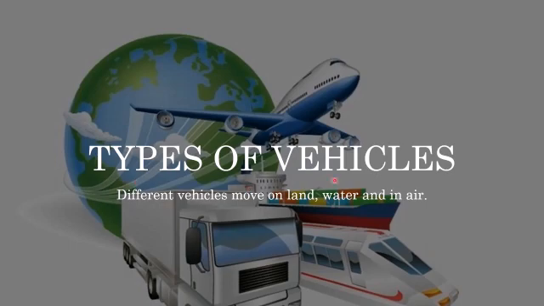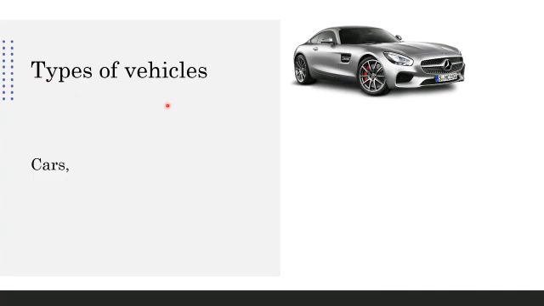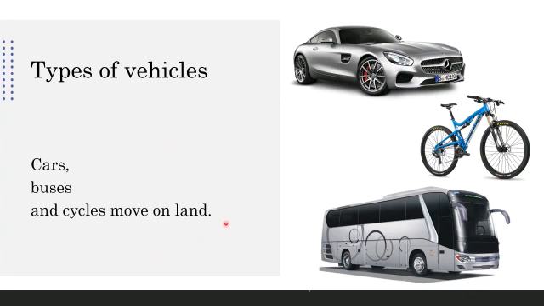Let's see the types of vehicles. Different vehicles move on land, water and in air. In this chapter, we are going to learn three types of vehicles: vehicles that move on land, vehicles that move on water, and vehicles that move in air. So we can call them the types of vehicles. Cars, right? Then buses and cycles move on land, right? There are different types of cars. You get buses and cycles, motorcycles, all right? These all move on land.